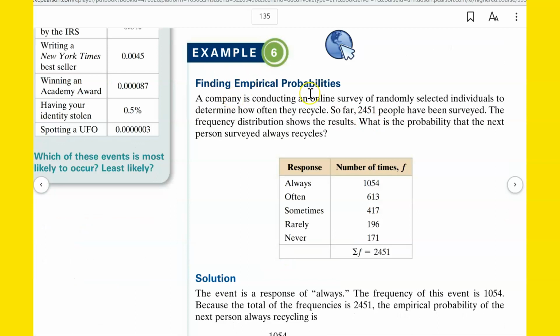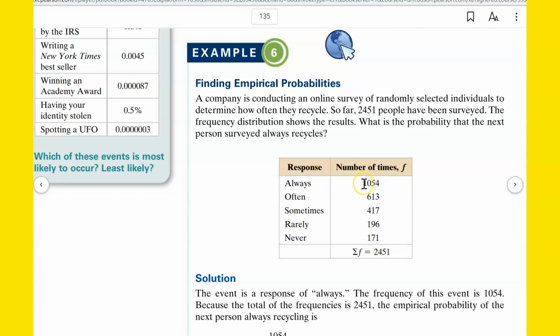Okay, so example 6, finding an empirical probability. A company is conducting an online survey of randomly selected individuals to determine how often they recycle. So far, 2,451 people have been surveyed. The frequency distribution shows the results. What is the probability that the next person surveyed always recycles? Okay, so we use now what we have observed. It's not like the die where we're just using straight up rationality or logic. We actually have to observe these things and then base it on that.